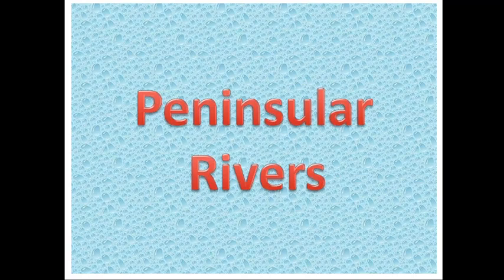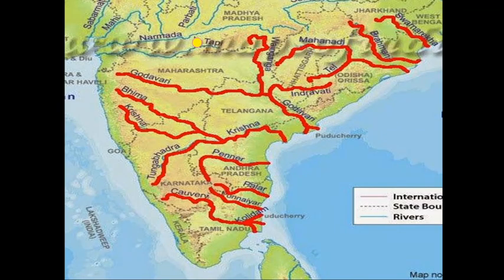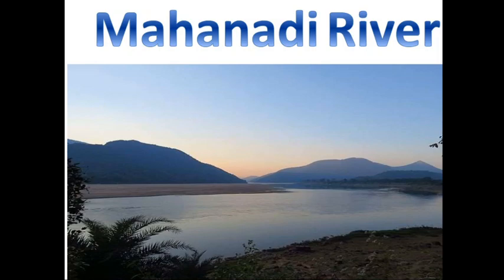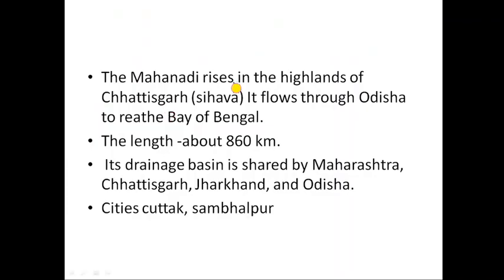Next, we will discuss peninsular rivers. So here we have peninsular rivers. These are the Mahanadi, Godavari, Krishna, Kaveri, Tapti and Narmada. These are the major rivers. First is Mahanadi. Mahanadi rises in the highland of Chhattisgarh and flows through Odisha to finally merge with the Bay of Bengal. The length of this river is about 860 km. Its drainage basin is shared by Maharashtra, Chhattisgarh, Jharkhand and Odisha.